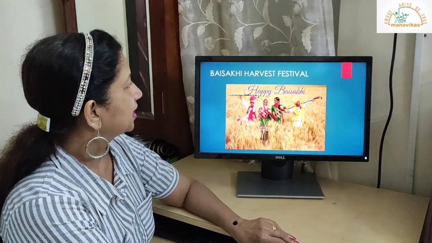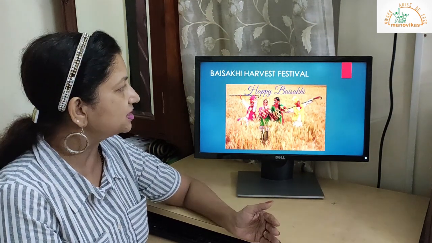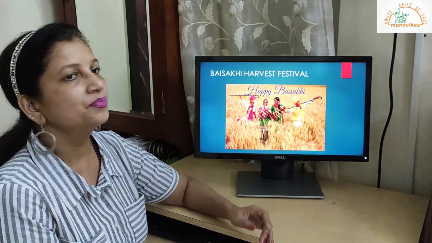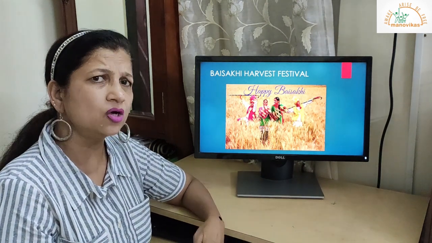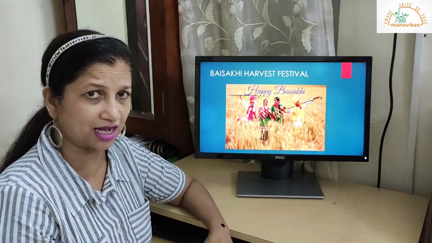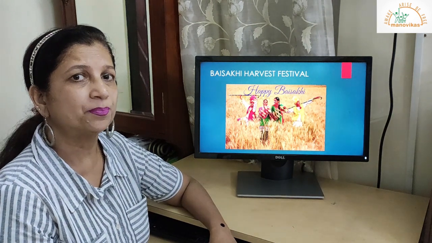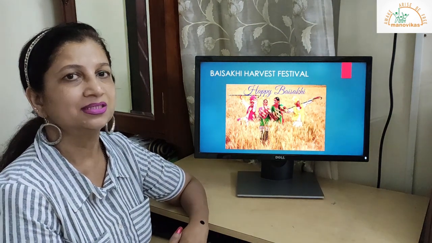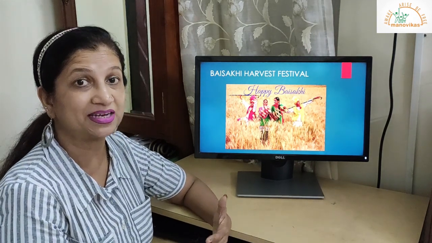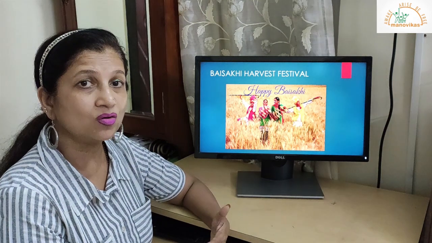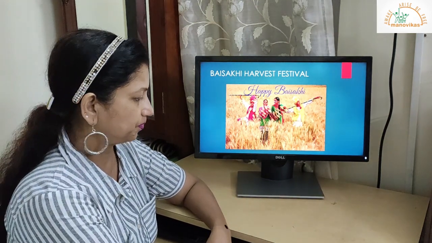Next, Baisakhi. Baisakhi is a harvest festival. So when they harvest the crop, that time the Baisakhi festival is celebrated. During the Baisakhi festival, they perform a lot of folk songs and folk dances. So that is the Baisakhi. And they dress up also very well. And they sing songs and they dance.